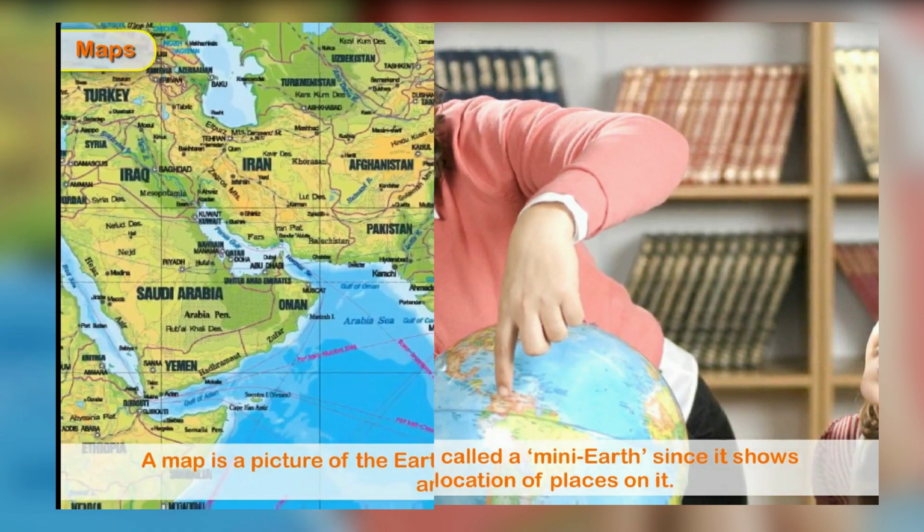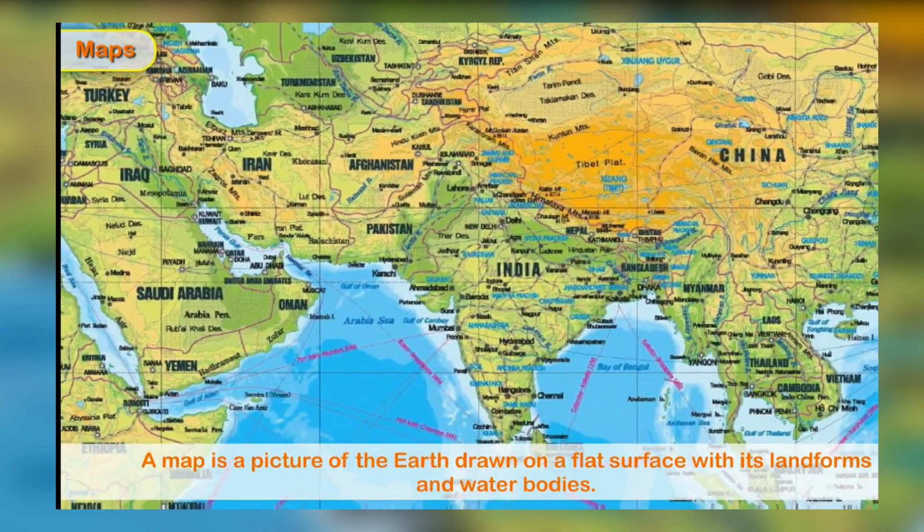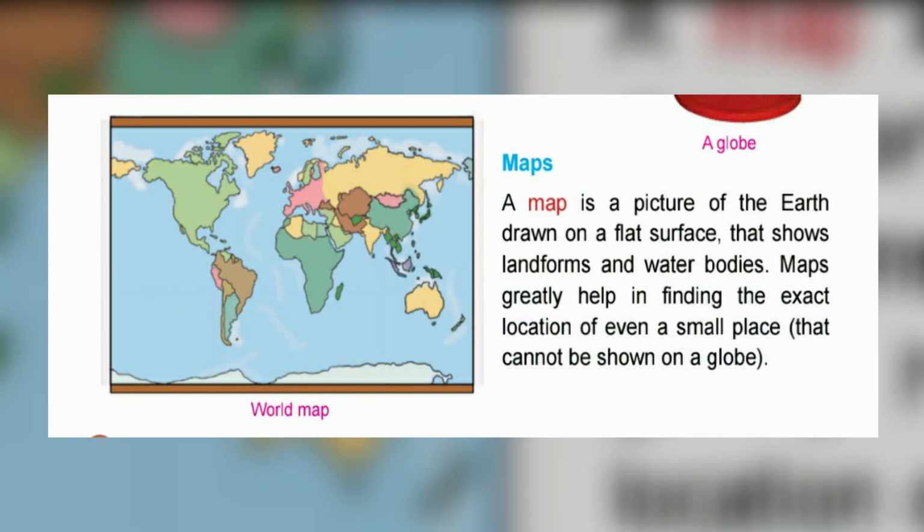Next, maps. See the word map. A map is a picture of the earth drawn on a flat surface. Globe is a picture drawn on a round surface, and map is a picture of the earth drawn on a flat surface that shows landforms and water bodies. Maps greatly help in finding the exact location of even a small place that cannot be shown on a globe. Places we cannot see on the globe can be clearly seen in the map.